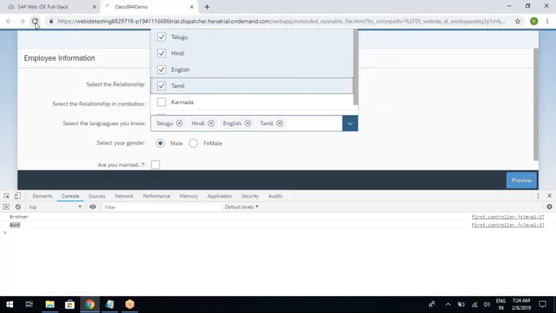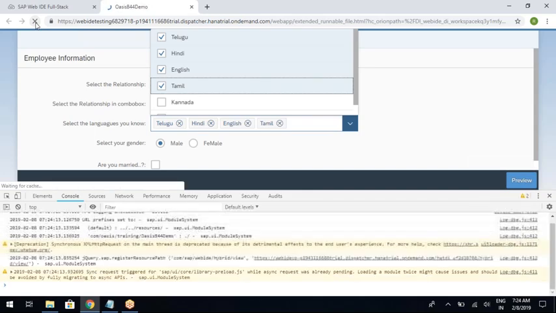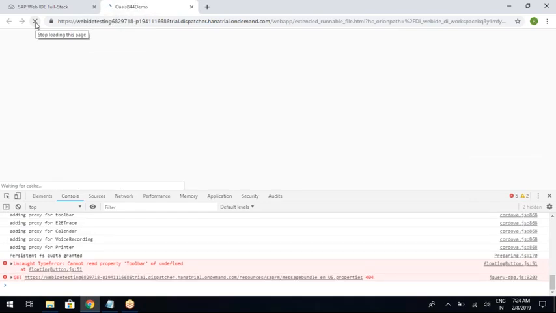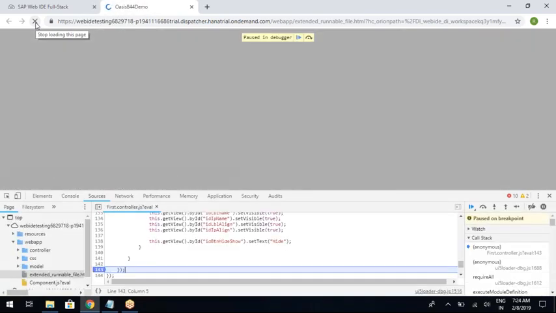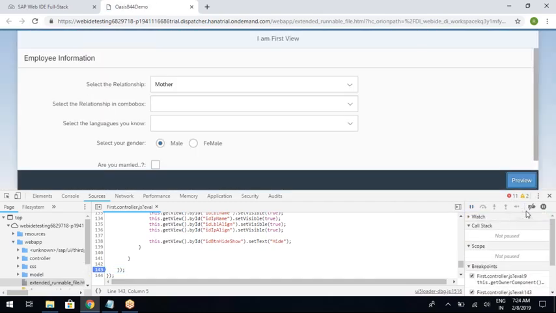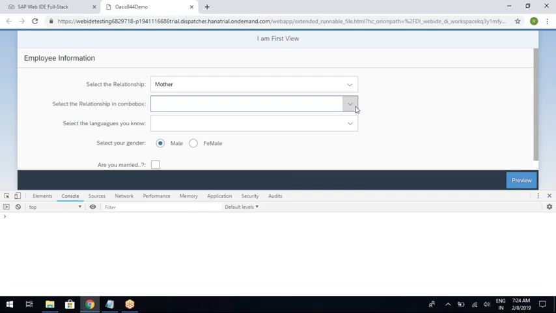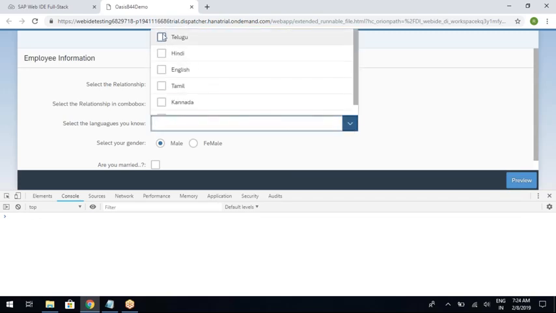Let's refresh. Okay, so let me say, now I am selecting Telugu, I know Hindi, I know English.